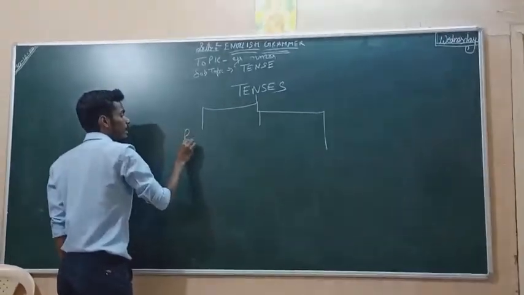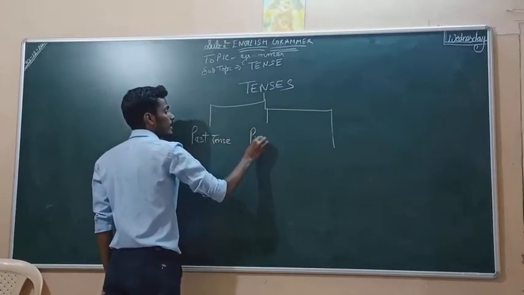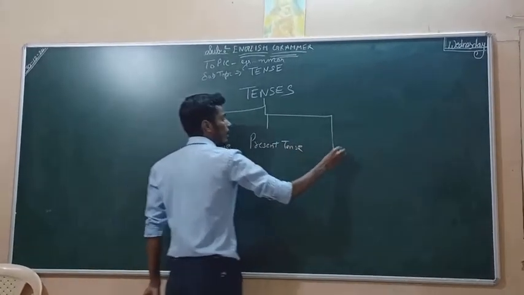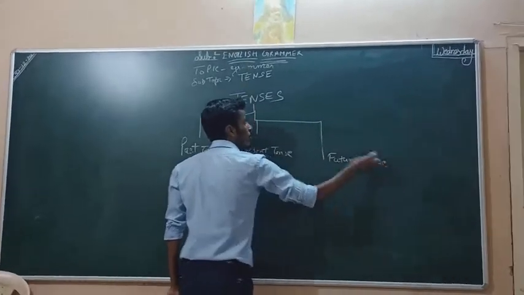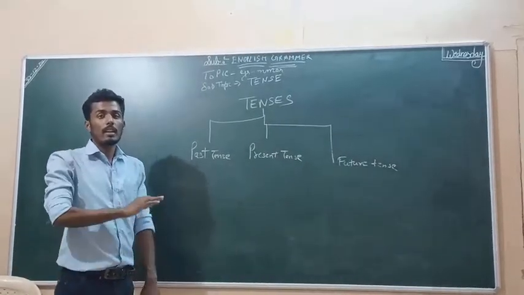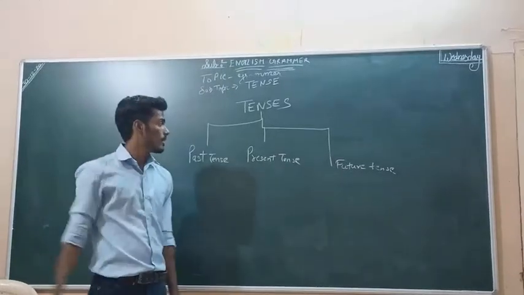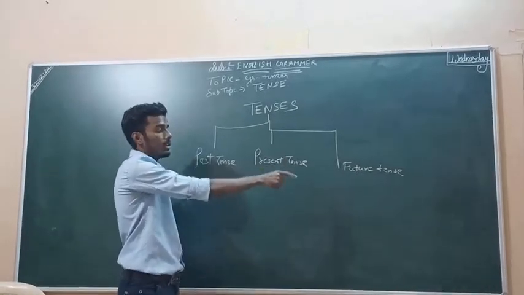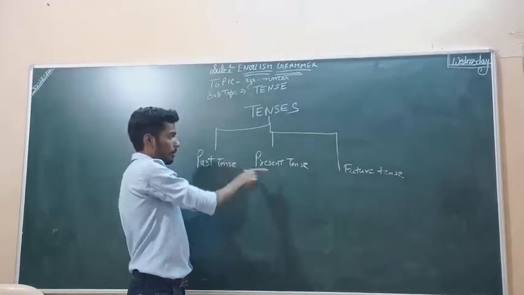First is past tense, present tense, and future tense. So what is past tense? Past tense is the actions which are done in the past, which are already done. And present tense is the tense which is going on in the present. And future tense is what is going to happen, will happen in the future. So past, present and future.